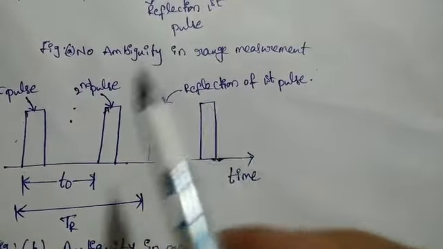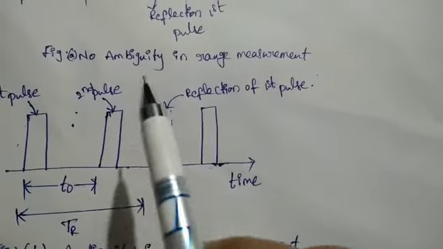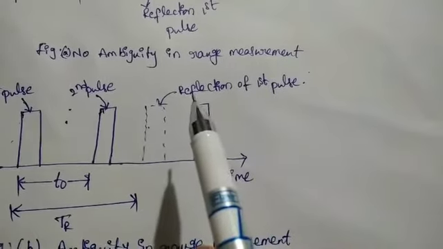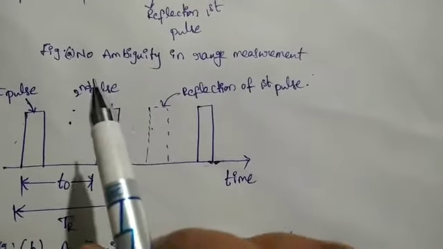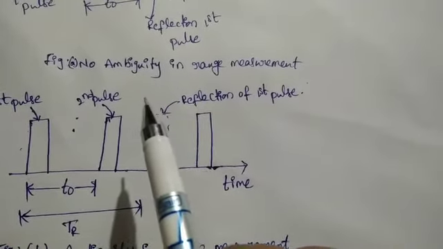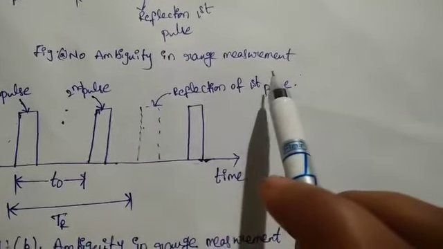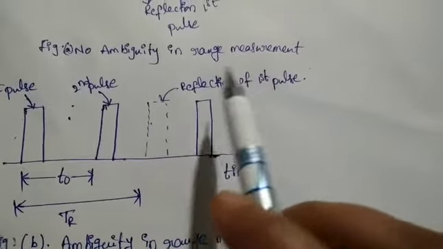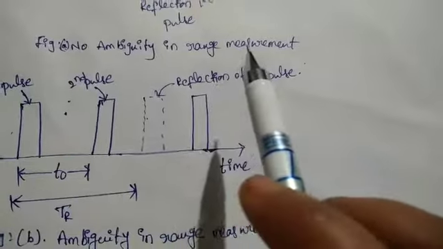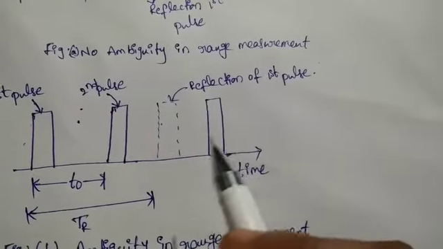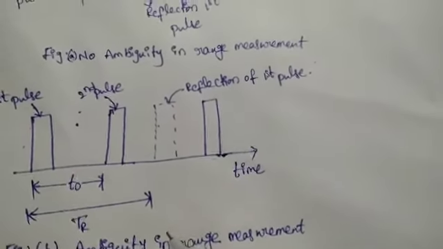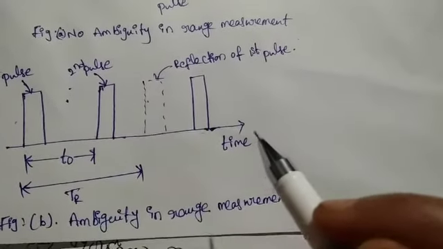So it can be some noise is there. So this is known as the second around echo pulse. Why? Because after that second pulse is transmitted, the reflection of the first pulse can be generated. So it is known as the second time around echoes. Since the distance of the object is much less than R unambiguous, there is no second time around echoes.